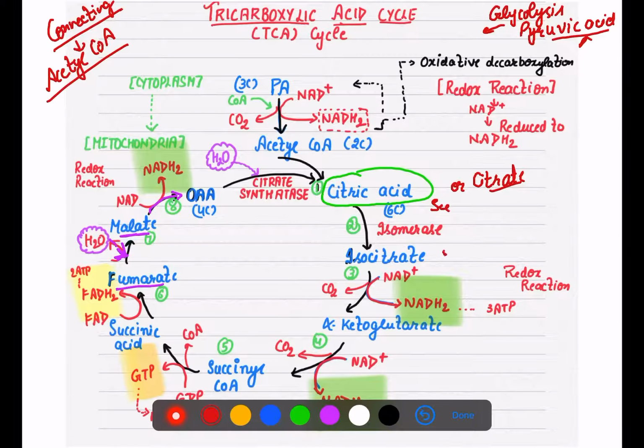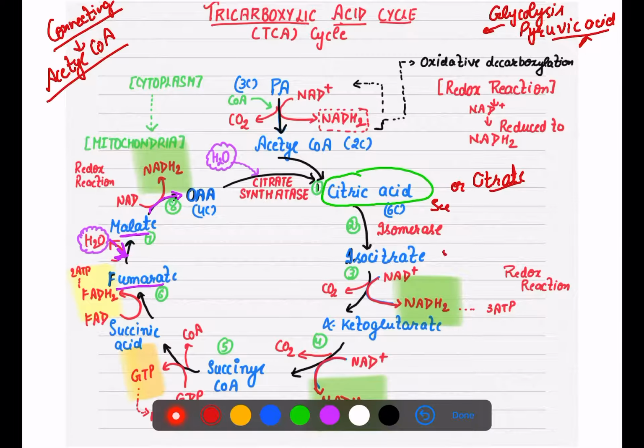Why am I so concerned about this step? Because this is called substrate level phosphorylation. When your GDP immediately converts into GTP, at the same time ATP is formed. That is why we are saying that this GTP is equal to 1 ATP. So succinic acid is formed here, and this step is called substrate level phosphorylation.